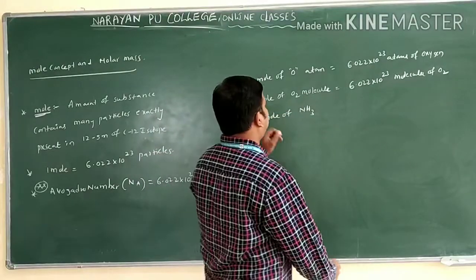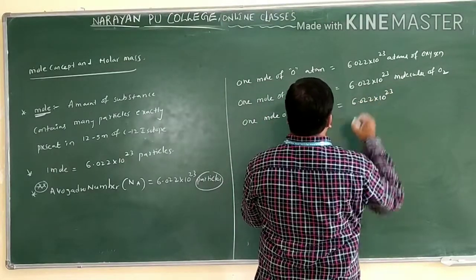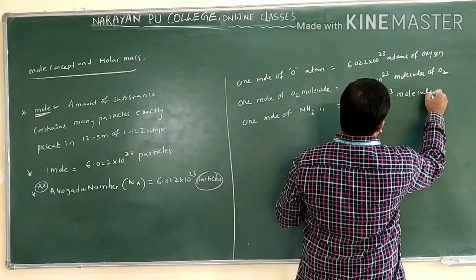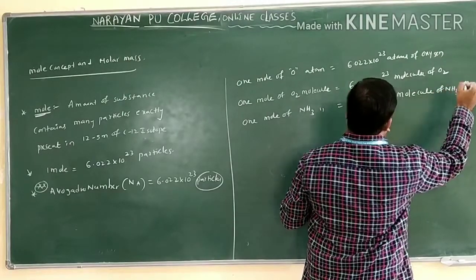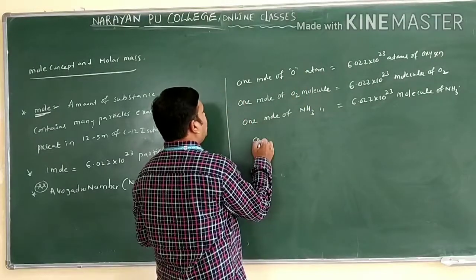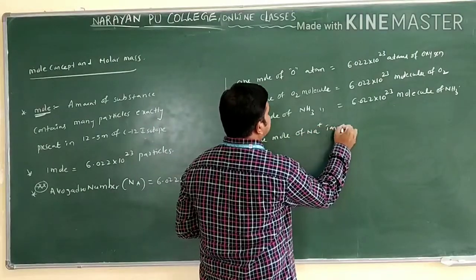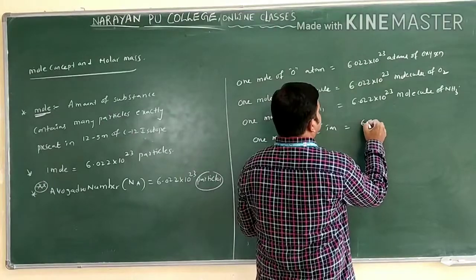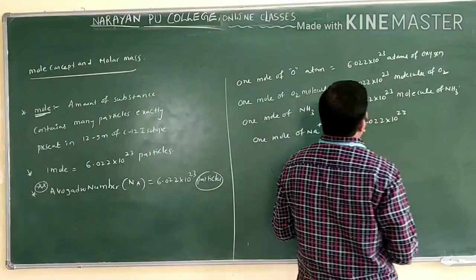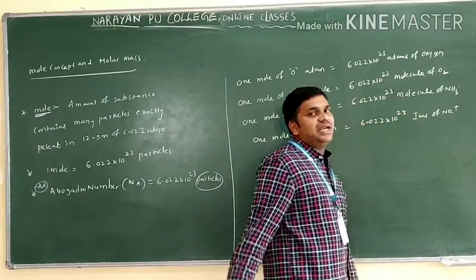1 mole of NH3 contains how many particles? This is 6.022 into 10 power 23. If you take NH3 as a molecule, you get 6.022 into 10 power 23 molecules of NH3. If we take ions, 1 mole of Na plus ion, suppose I am writing this: 6.022 into 10 power 23 ions of Na plus, or you can say Na plus ions also.